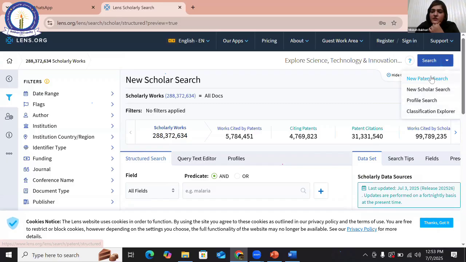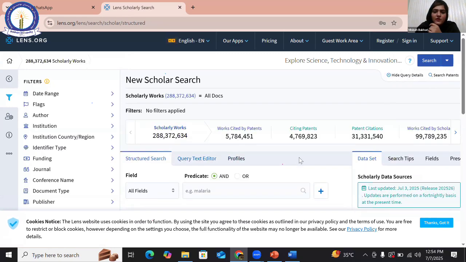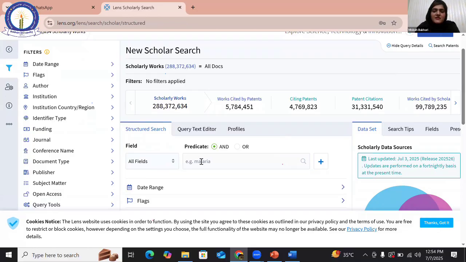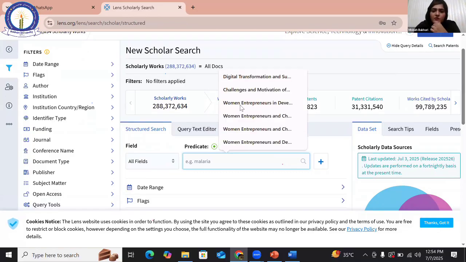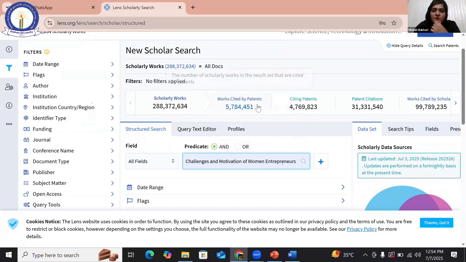I go to the search, because this is a very important thing, from where we get the Excel sheet. Excel sheet is also named the fact sheet. Here I come to the New Scholar search, and my title is Challenges and Motivation of Women Entrepreneurs in Developing countries. This is the title I'm writing here.